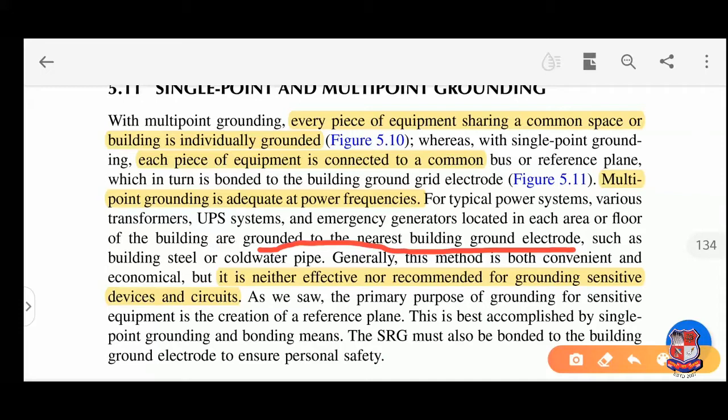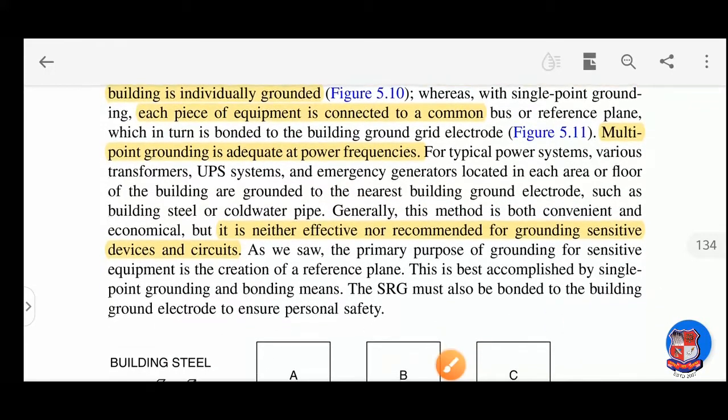Some are connected to the grounding steel, some to the copper water pipe, then connected to a grounding electrode such as building steel and cold water pipe. So this method is convenient and economical, but it is neither effective nor recommended for grounding sensitive devices and circuits, because there is a possibility of leakage.